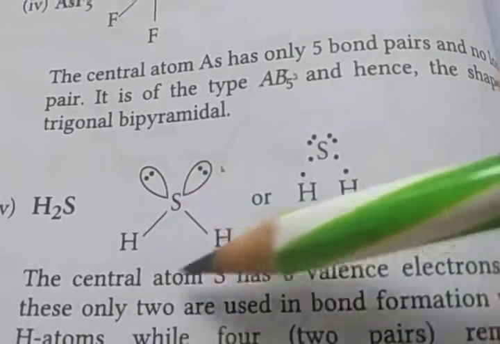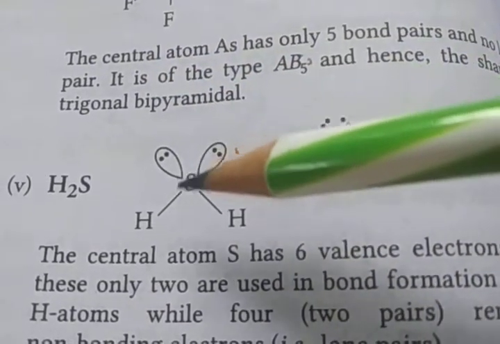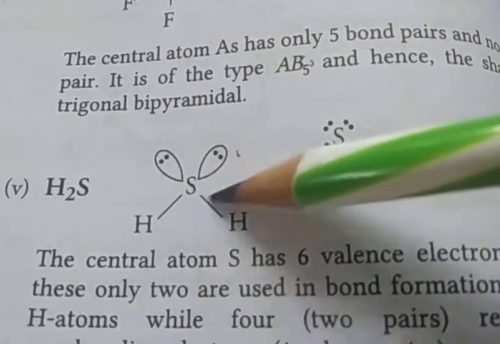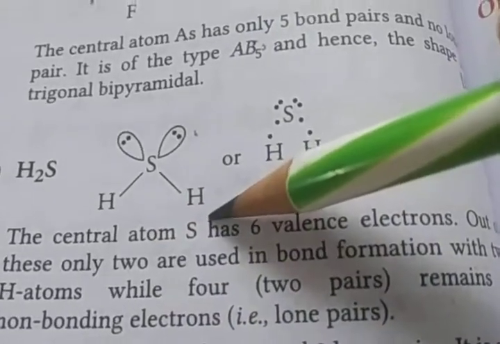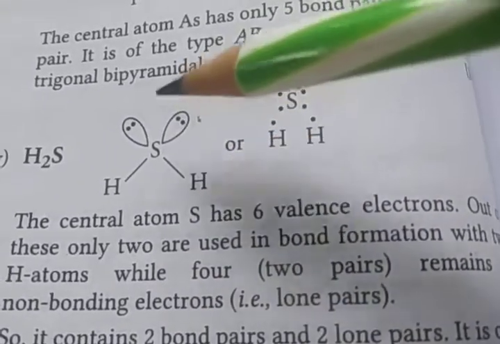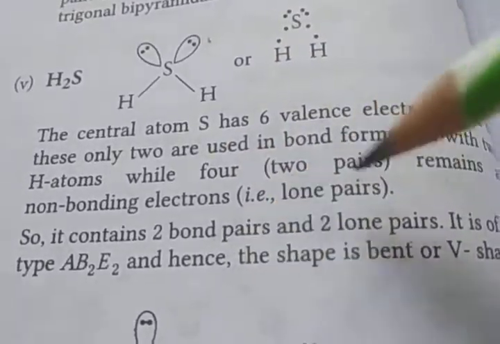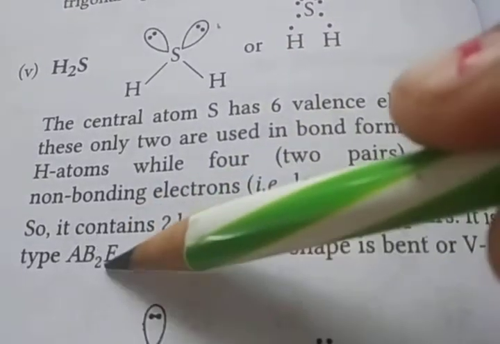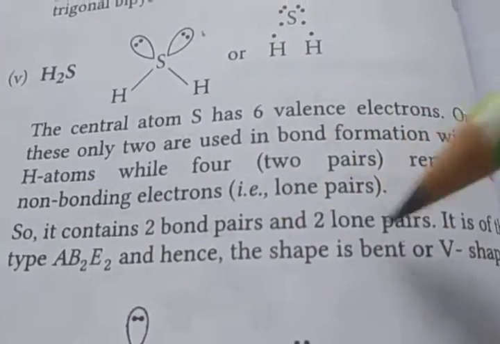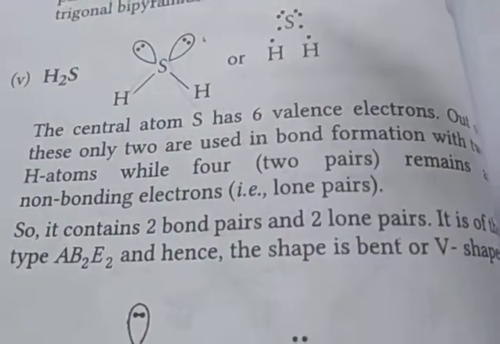Next, hydrogen sulfide. Sulfur has 6 electrons: 1, 2, 3, 4, 5, 6. 2 are used in bond formation, while 4 electrons are a lone pair. So it contains 2 bond pairs and 2 lone pairs. So it is considered AB2E2. So the shape is bent, V shape.